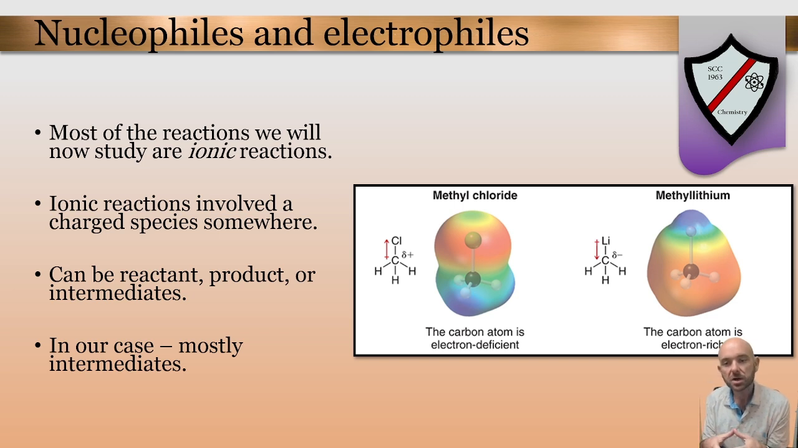Usually an electron pair leaves an atom, leaving some charged species. That charged species can be a reactant, a product, or an intermediate. In our case, it is going to be mostly intermediates for our introductory reactions. But the important part is we'll generally see a charged species form somewhere along the way because we're taking electron pairs away and moving them around and forming bonds, not just one electron radical reactions, which, like I said, we will devote one chapter to, but that's not the core of the study of the first year of OChem.